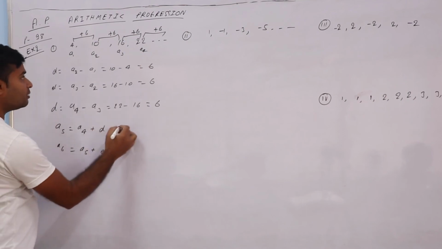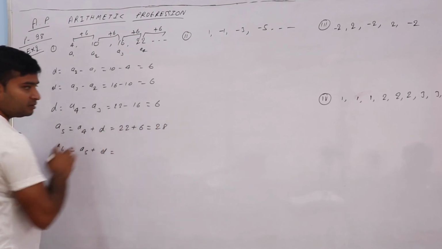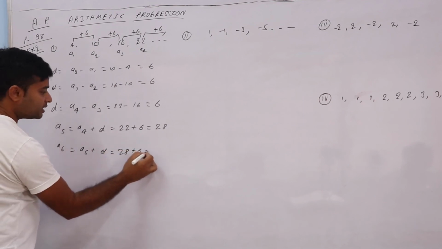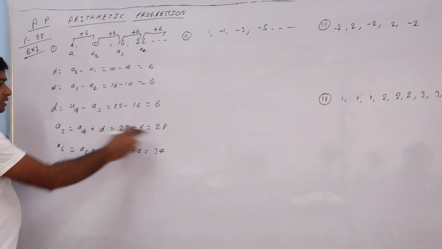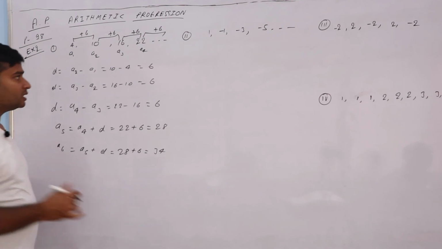So here A4 is 22. 22 plus 6 is equal to 28. Here 28 plus 6 is equal to 34. So this is your fifth term and this is your sixth term. Getting? Yes or no? Acha. Check here.